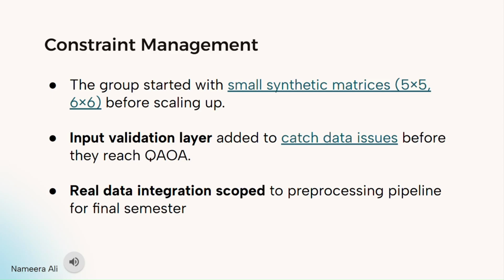To manage these constraints, we adopted a start small philosophy. We began with 5 by 5 and 6 by 6 synthetic matrices to verify our logic before attempting larger runs on the cluster. We also built an input validation layer as a defense measure. This catches formatting issues before they reach the quantum circuit, which saved us hours of debugging time on the HPC.